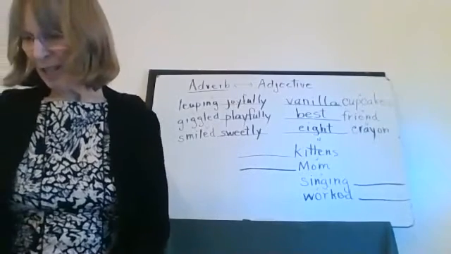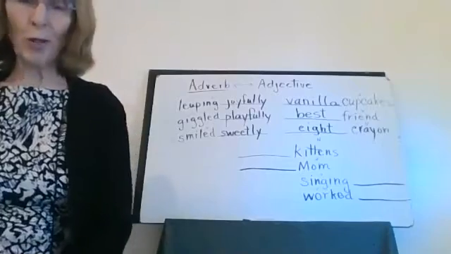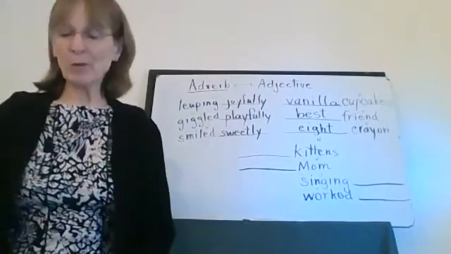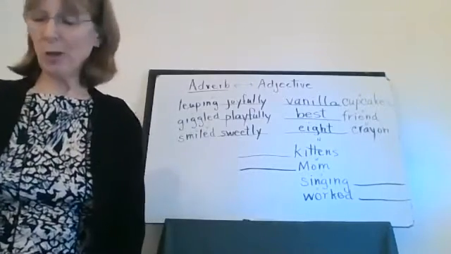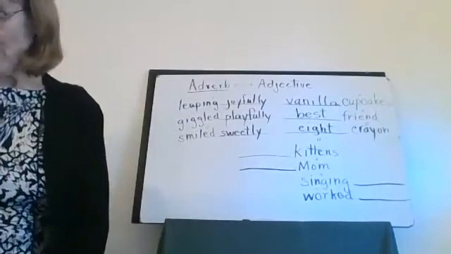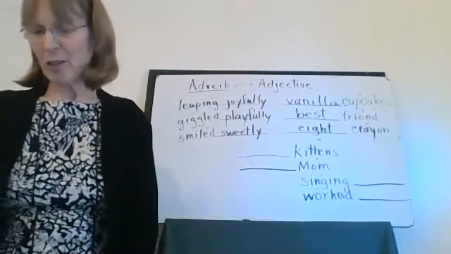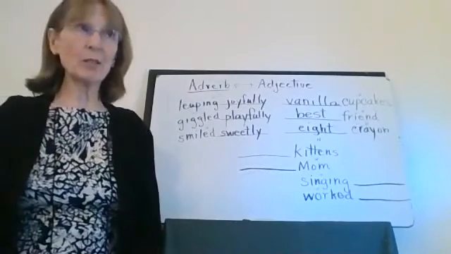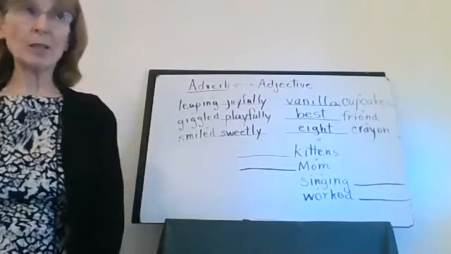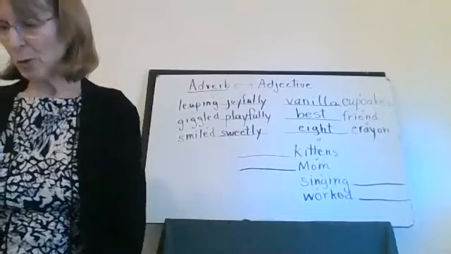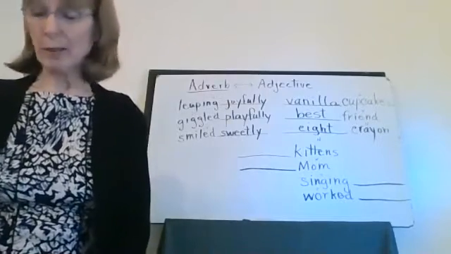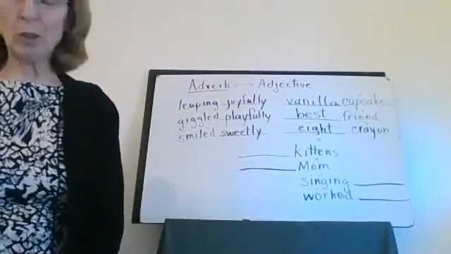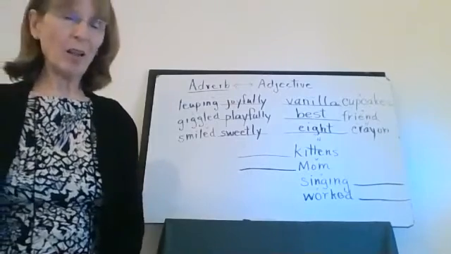I saw a mule on the trail. Sounds like we're back up in the mountains again, those national parks. I saw a mule on the trail. Don't forget, you have to do something at the beginning of your sentence, and there's something else at the end. Try to sound your words out so that you can spell them correctly. I'm going to say it one more time. I saw a mule on the trail.